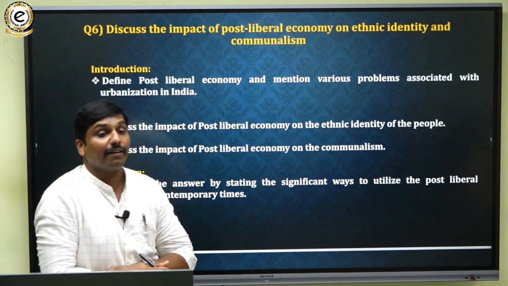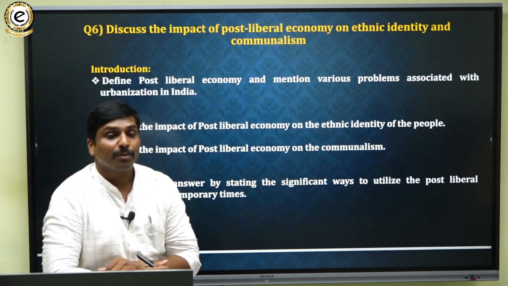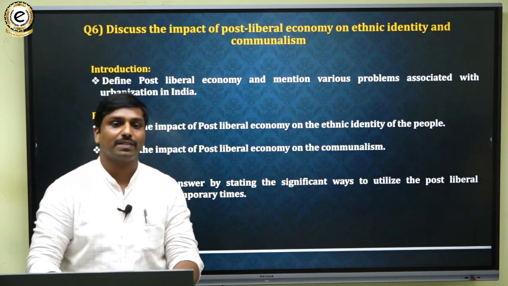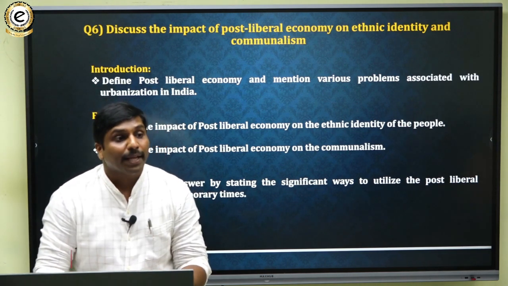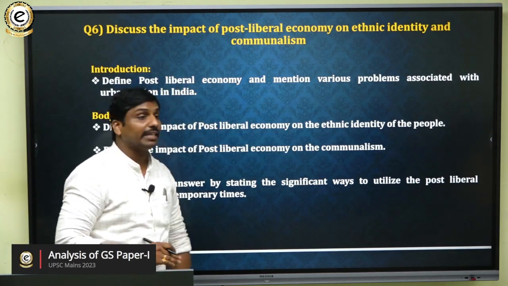So it is nothing but a feeling, a sense of strong attachment, a feeling of being attached to a particular group or a particular religion. That process is known as communalism. Now, the post-liberal economy has also had some impact on communalism.